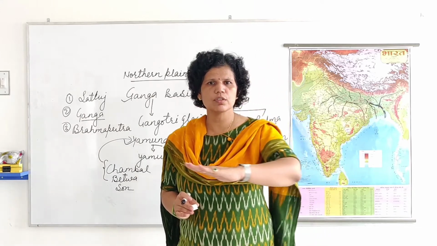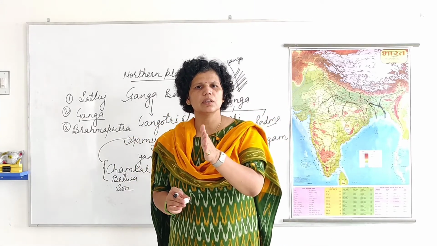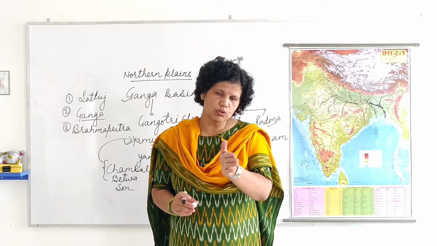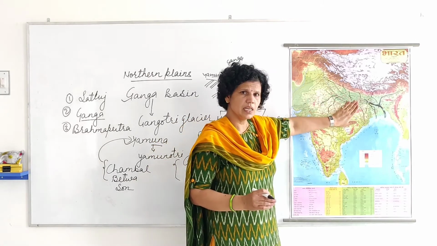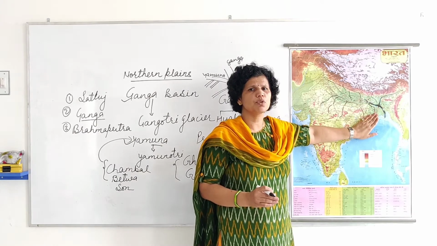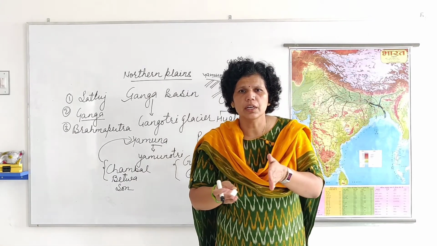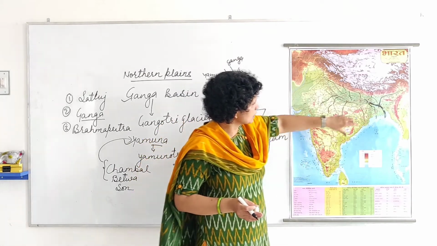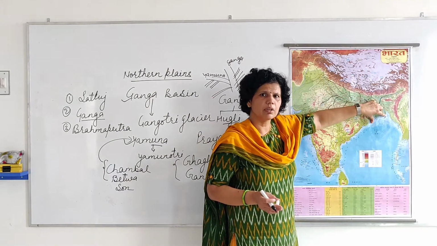Not only because of plain area, but a lot of silt, clay, gravel mix in these rivers. So this also decreases their speed. Their speed becomes too much slower up to here. And then silt, gravel or clay, all these things deposit here near the mouth of river.